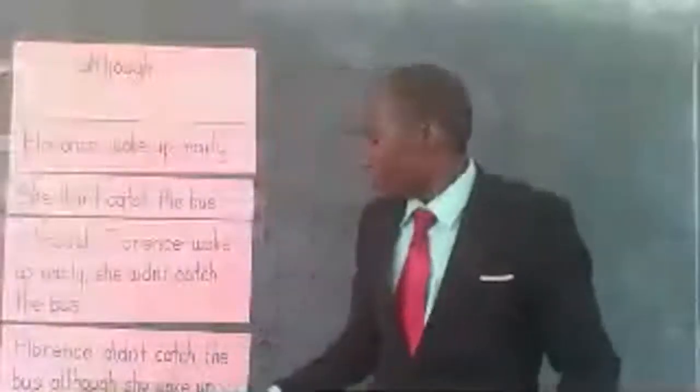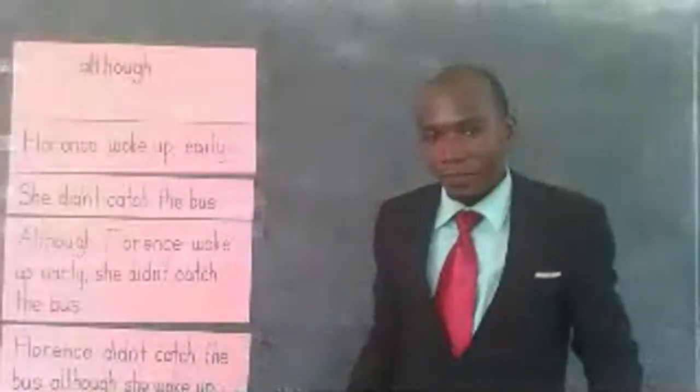Similarly, we can join this sentence in this form. Florence did not catch the bus, although she woke up early. That is also another alternative. So let us put it here so that we can see it clearly.